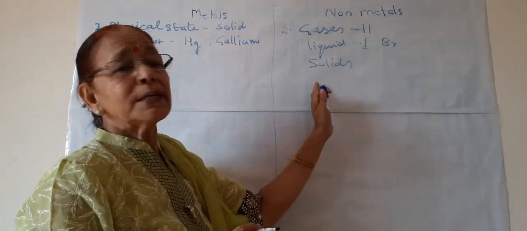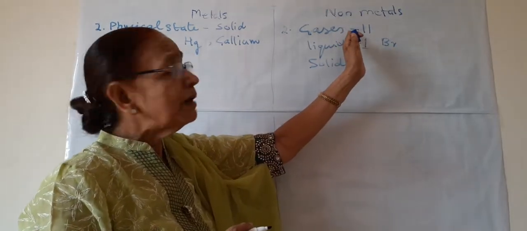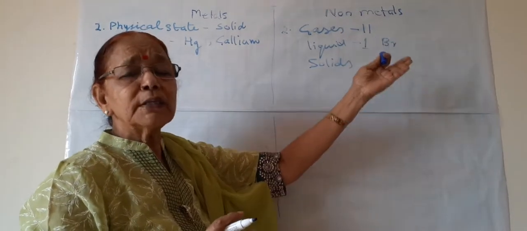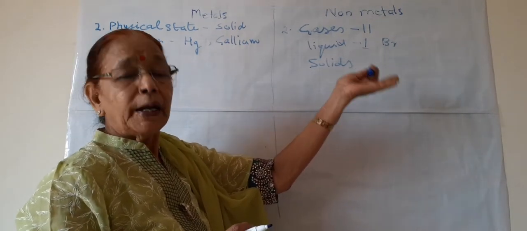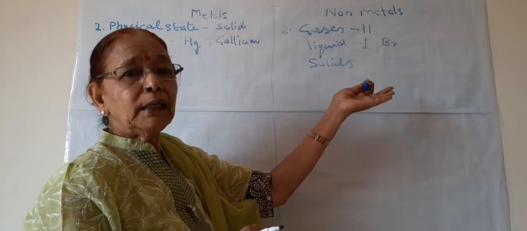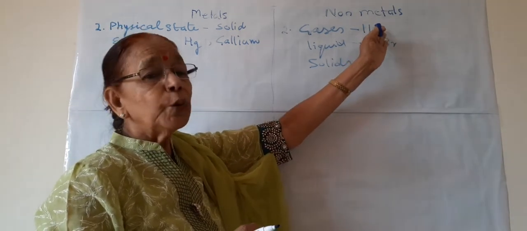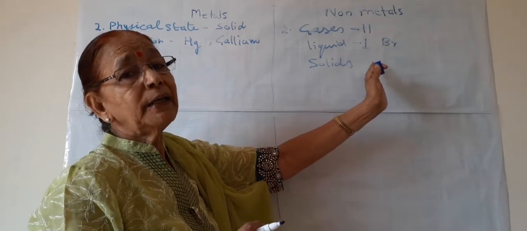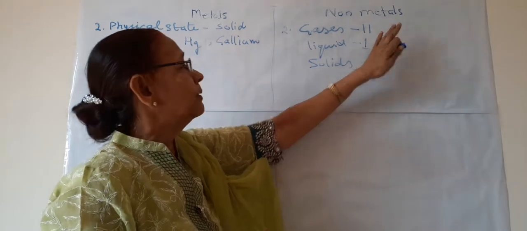Non-metals, they are present in all the three states. Gases, most of them are gases, like you know, oxygen, nitrogen, and what else? Hydrogen. These are chlorine, bromine, iodine. Not bromine and iodine, but chlorine, they are gases at room temperature. So most of them are gases and inert gases also.